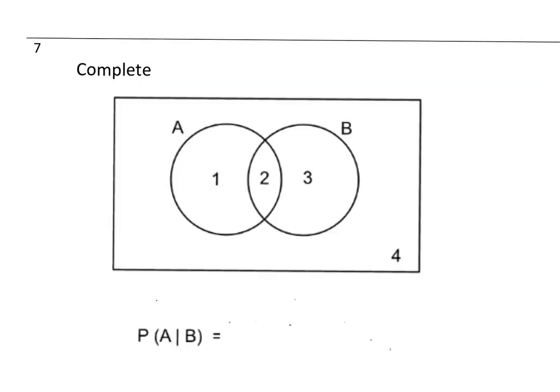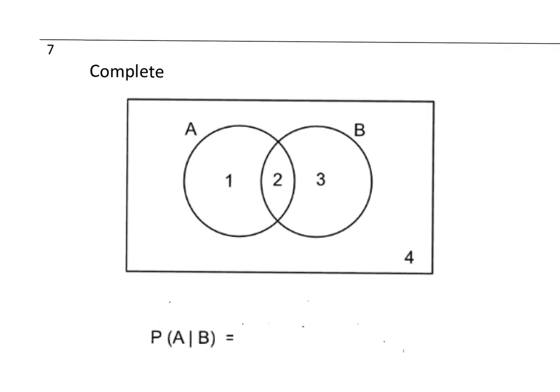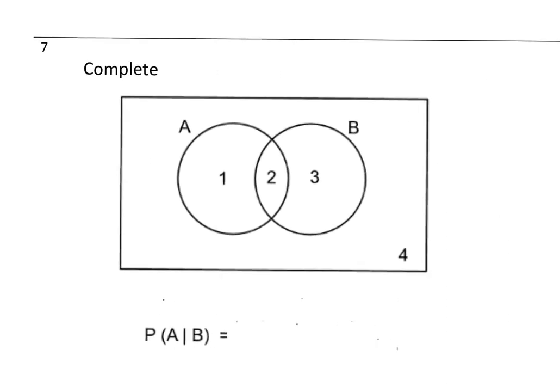Number 7. Find the probability A given B. To find the probability A given B, B is the sample space for us, we need to choose from them. We have 5 in all. From 5, how many of them are included in A? We have 2. So 2 out of 5. 2 over 5.